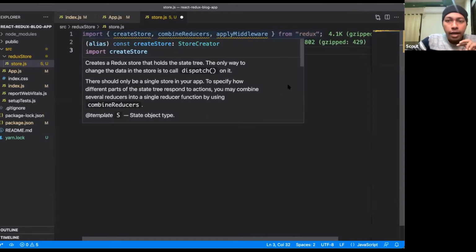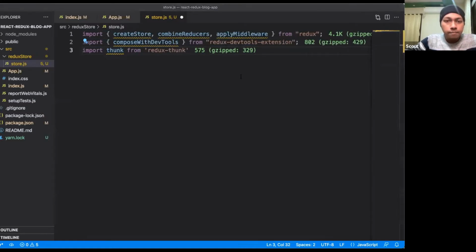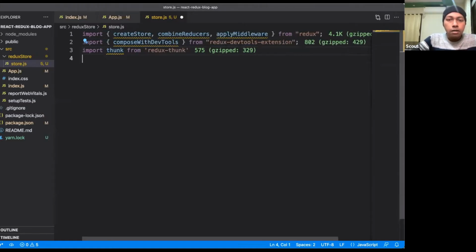And then I have imported another thing called composeWithDevTools from this Redux DevTools extension. And then after that, I have imported Thunk. So what are these things? I will explain in a bit. Now let's define a new store. So our import part is ready. Now we have to define a store.